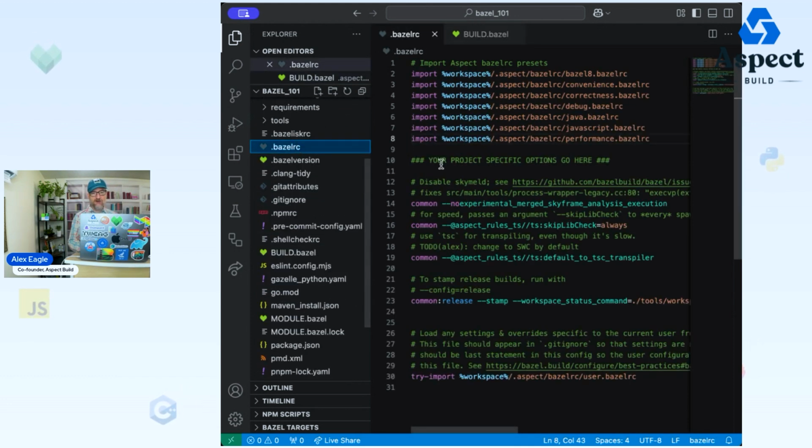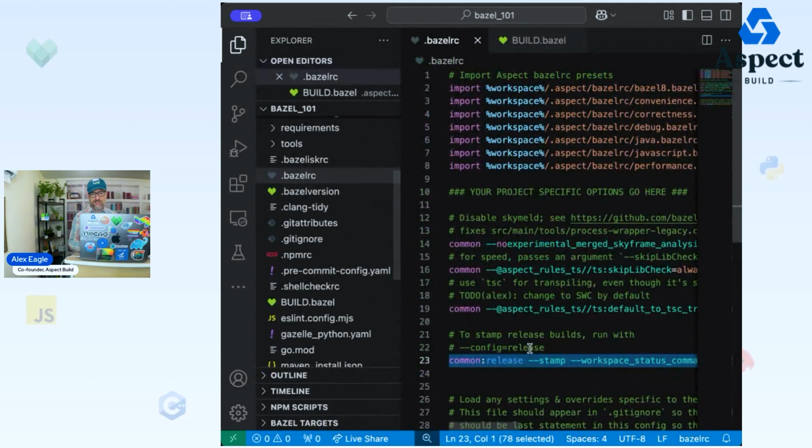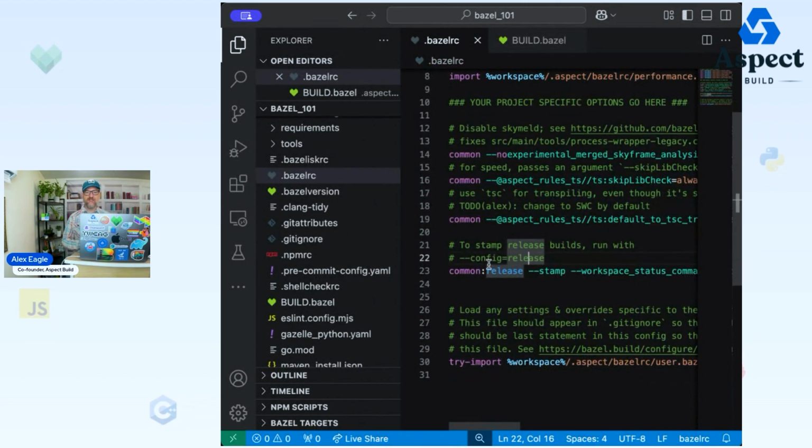Okay, final thing to say about the RC file is that this line 23 has a special syntax, common:release. So to explain what these mean, let's start with the common part. So a bunch of these lines say common. That is, which Bazel commands does this flag apply to? And common is a special value that means apply it to any command for which this flag is legal. That's basically always what you want. But if you needed to have flags apply only to bazel build, but not to bazel test for whatever reason, then you would put build at the beginning of the line to specify which Bazel commands the flags apply to.